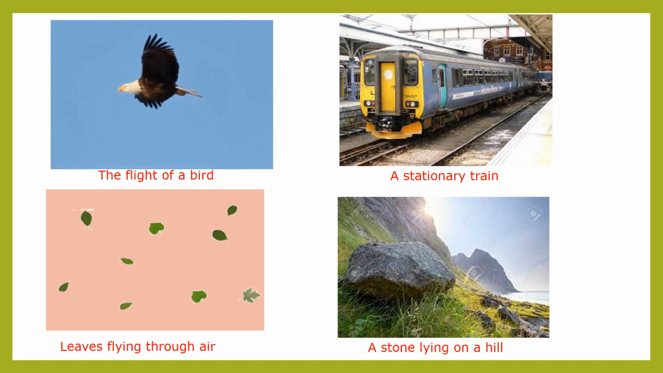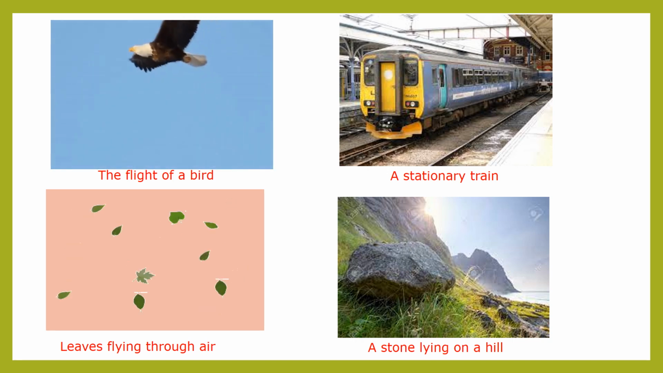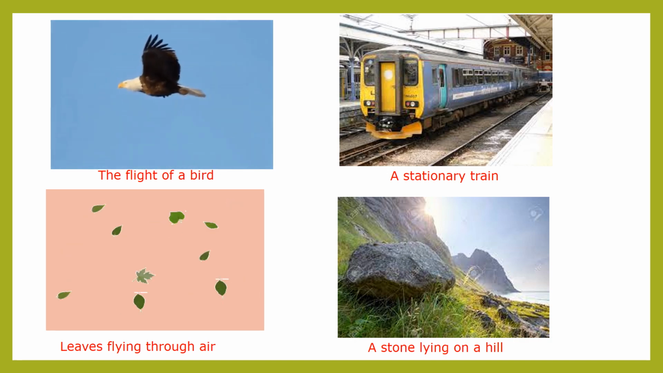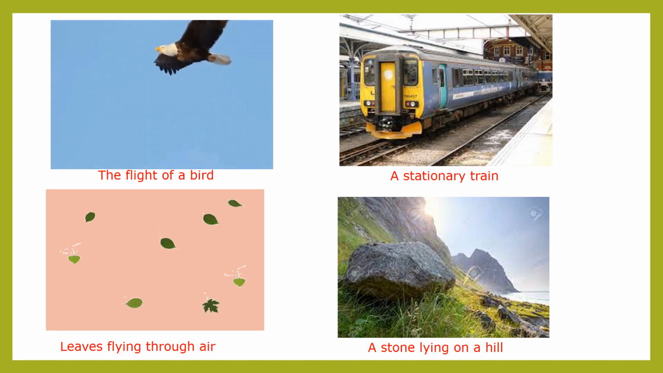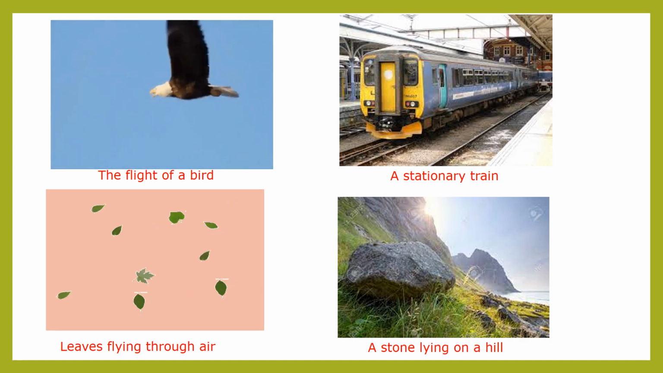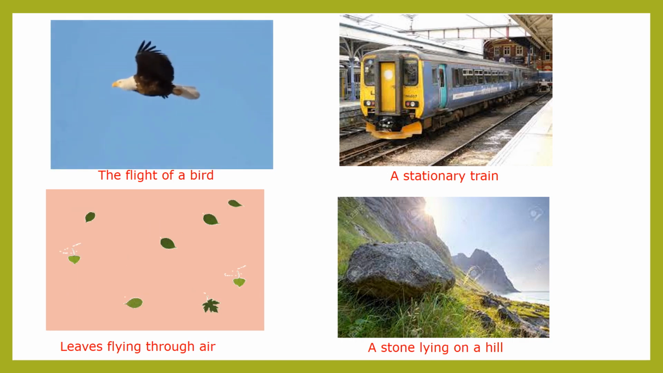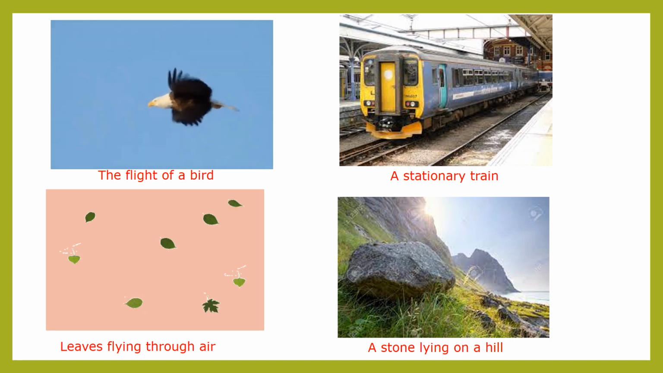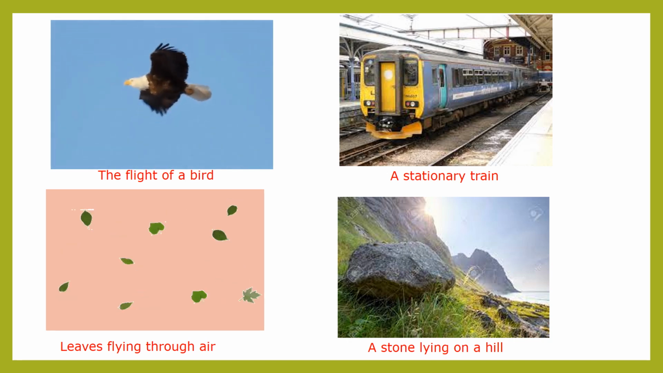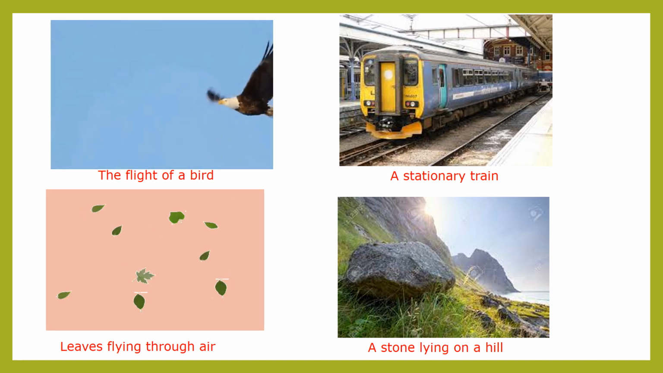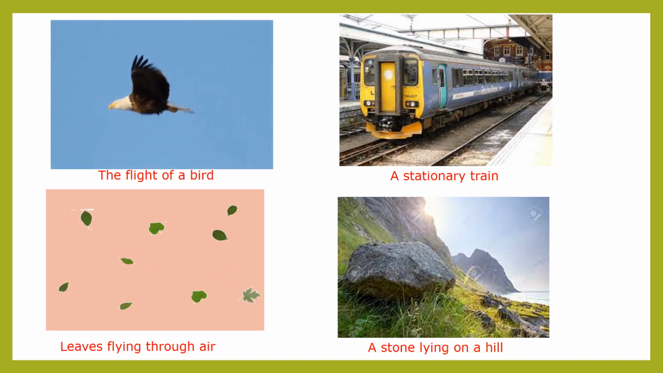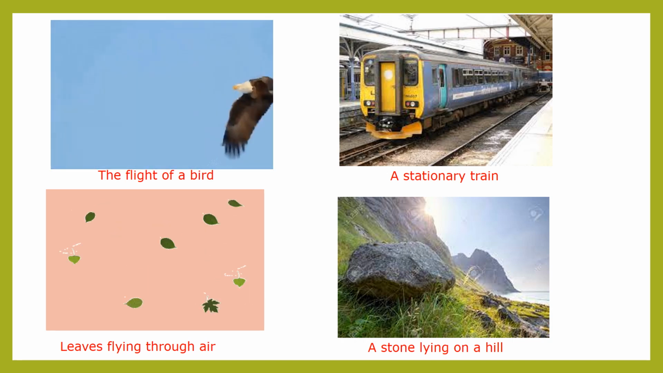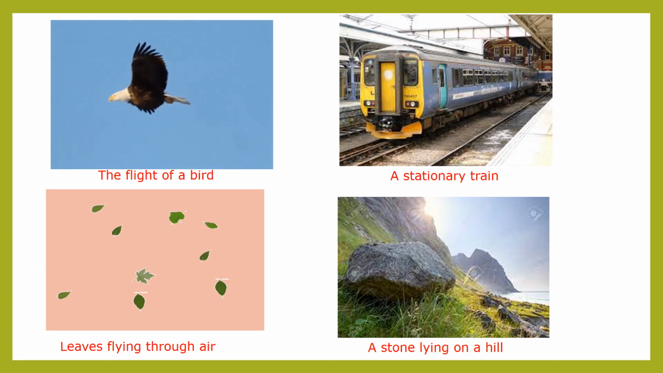So we can sense motion in examples number 1 and 3, that is the flight of a bird and leaves flying through air. Because as we have learnt in the previous standard, if an object changes its position with respect to surroundings, then it is said to be in motion. But we will not see motion in examples 2 and 4 because there is no change in position of the train and stone, as they both are in a stationary state.